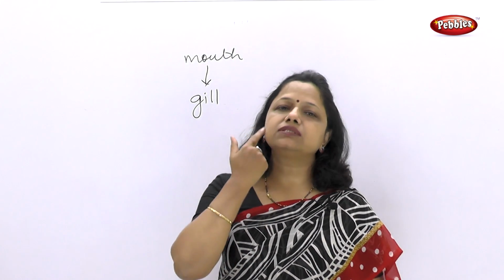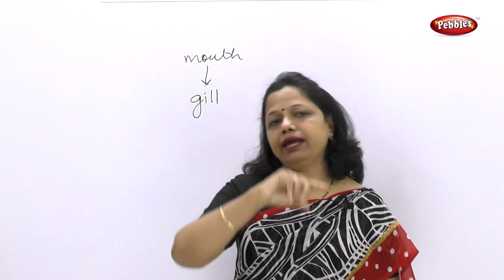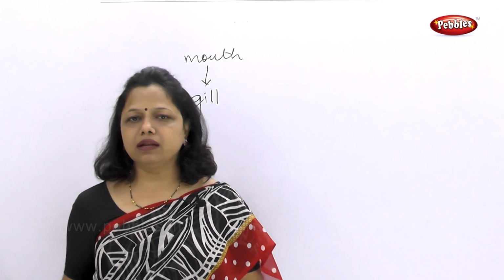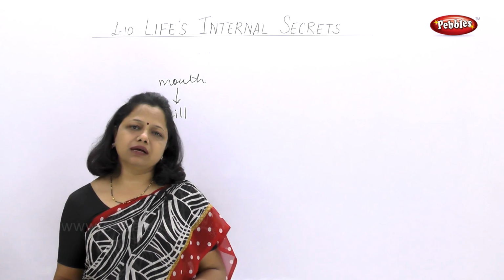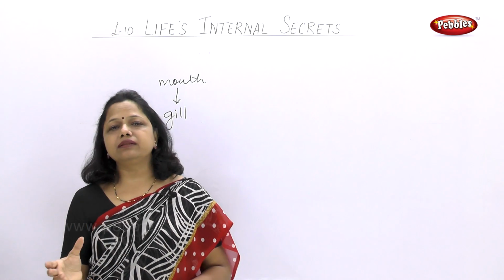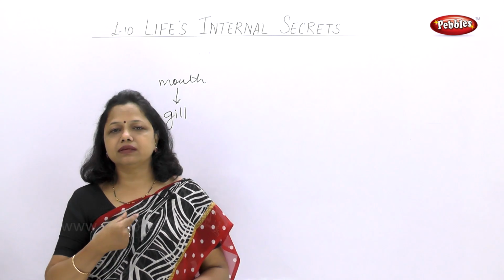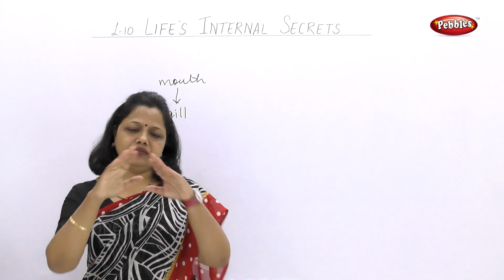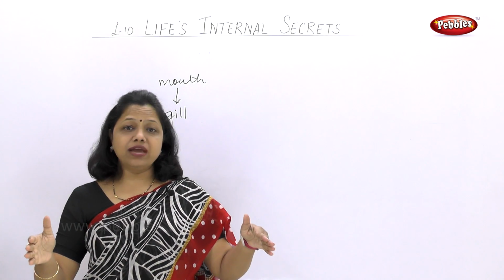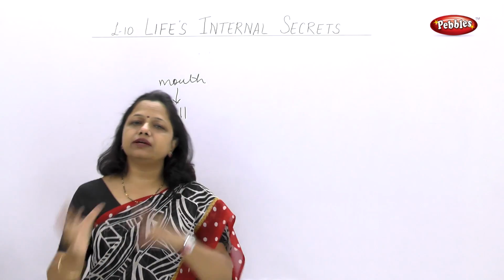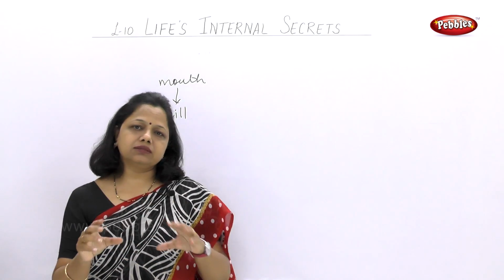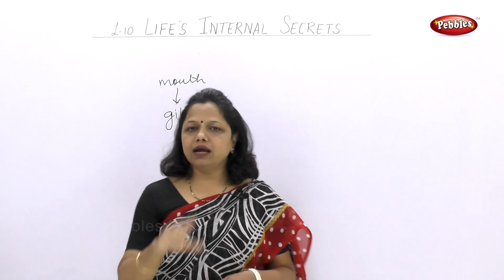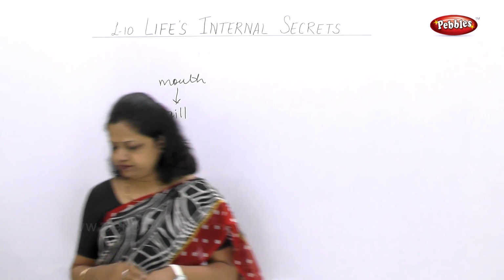Now then it goes inside the pipe which is called the air passage, we can say. Through the air passage it enters the lungs. Now actually before entering the lung, there is a pipe like this, and that is called as bronchi, and that bronchi divides into two lungs. Now we have two lungs on either side of the heart. So two lungs will have the two pipes coming from the common bronchi. I will explain you with the help of a diagram.